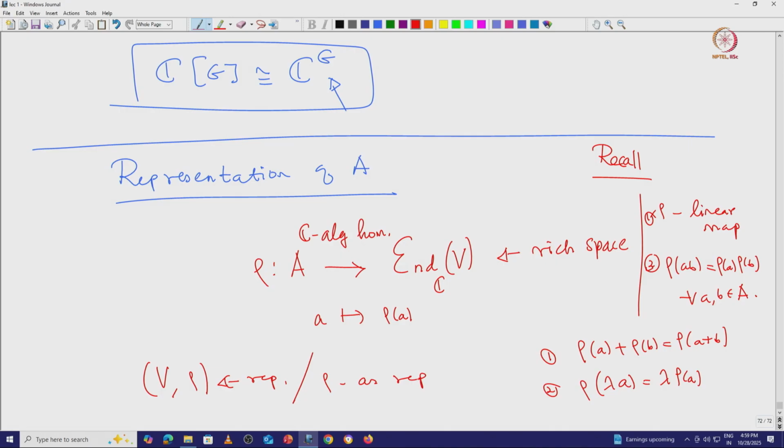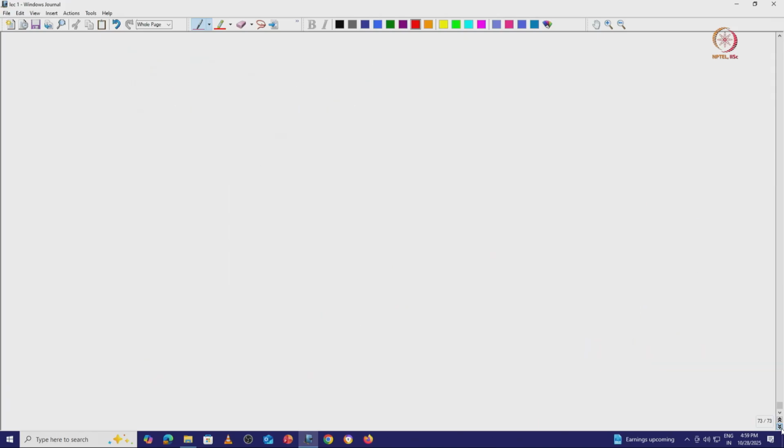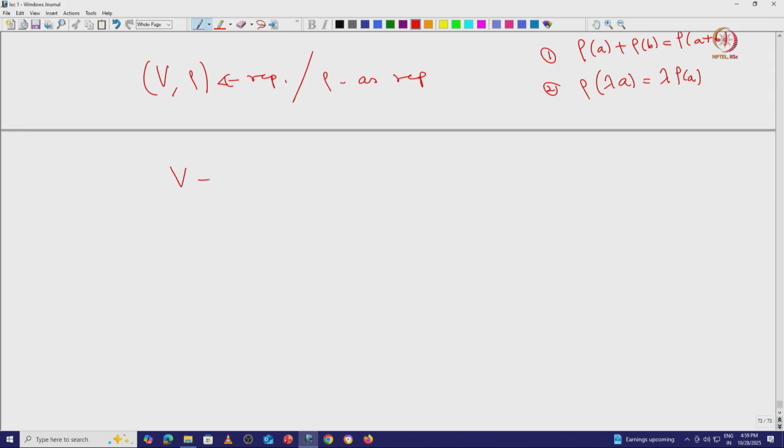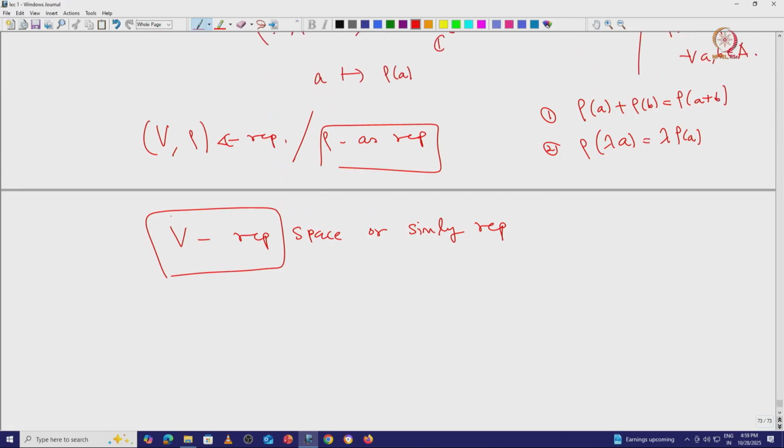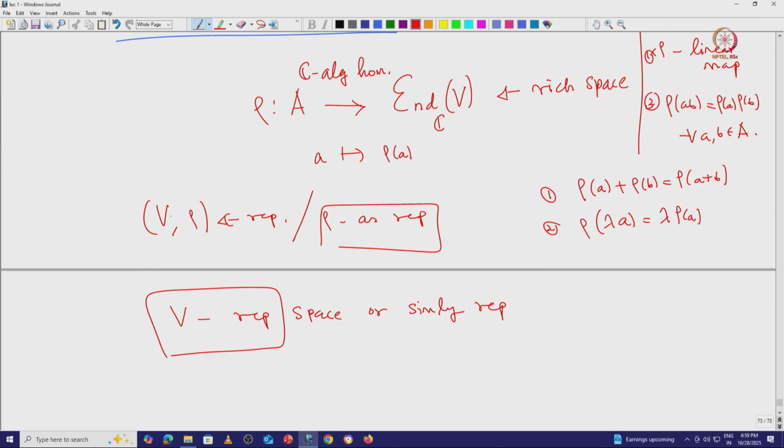The space V is indeed called the representation space or A module. So, V is called representation space or simply representation. We use all these terminologies interchangeably. Sometimes we call rho the representation, sometimes we call V the representation. Indeed, whenever we say something is a representation, it is this pair V comma rho, and of course, these are all representations of capital A.